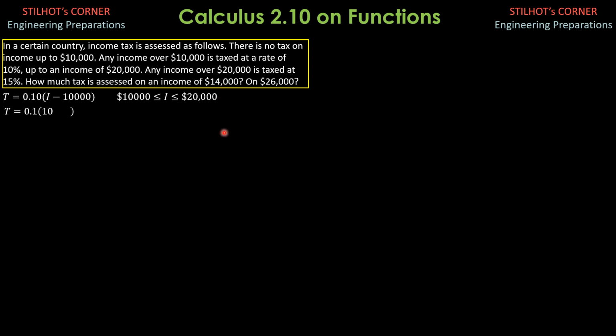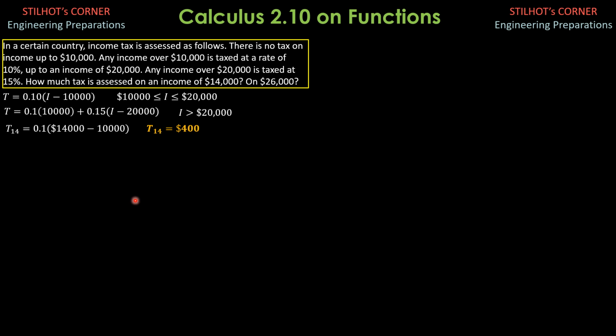So tax equals 0.1 of 10,000 plus 0.15 of I minus 20,000 for the second part. But for the first part, it is just 0.1 of 4,000. So this is the formula for income greater than 20,000. So tax at $14,000 is 0.1 of $14,000 minus $10,000, the formula there. So tax of 14 is $4,000.